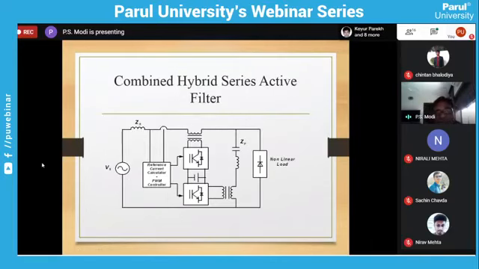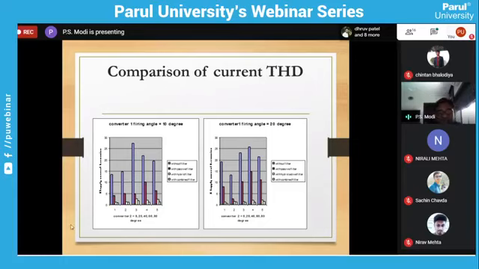Now we have made some innovation and we have used two active filters. One is in series with the line, another in series with the passive filter. The name we have given is the combined hybrid series active filter, with the same SRF algorithm. And we have taken the comparison: without filter, it is 30% harmonics. With passive filter, it will reach around 5 something, depending upon the alpha. With hybrid active filter, yellow line, and with combined hybrid active filter, this green line.